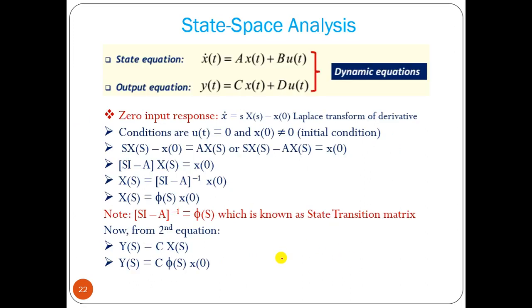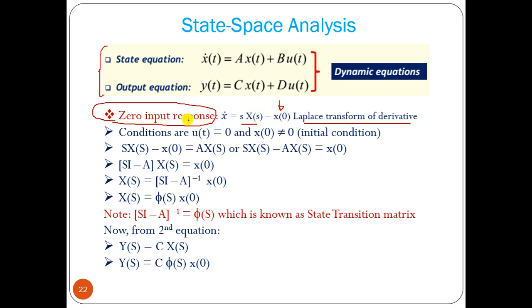Now let us analyze, if we have this state space model equation, what type of response we can analyze. The first thing is we can analyze the zero input response. The derivative dx/dt can be expressed in Laplace transform as s X(s) minus x(0), this is the initial value, and this converts the differential equation into an algebraic equation, but with the initial value.